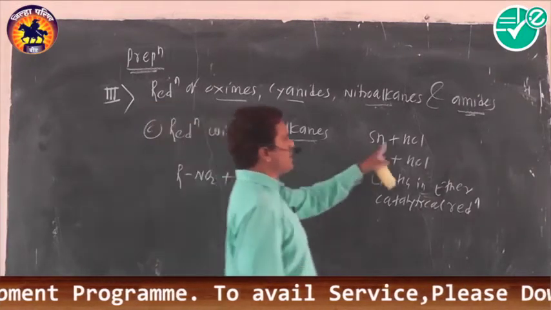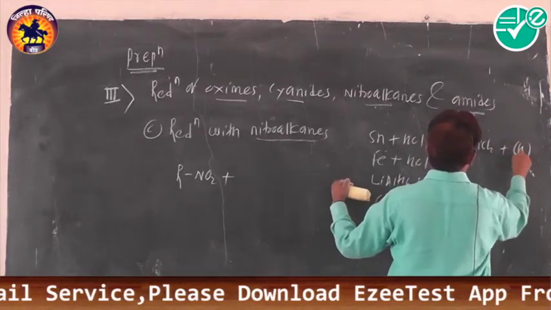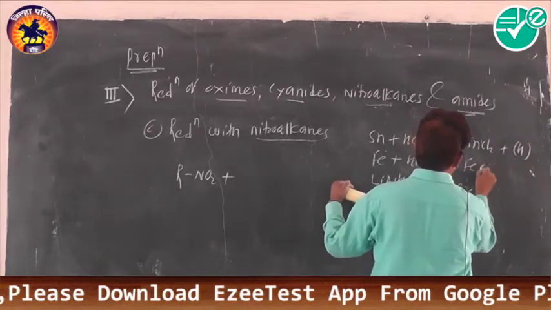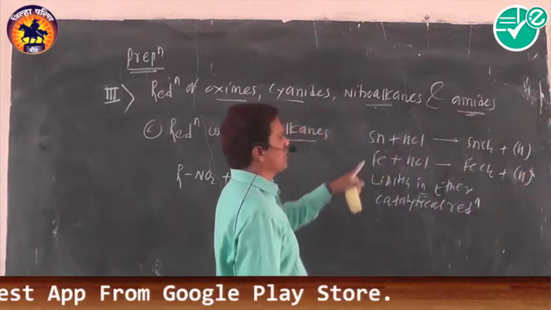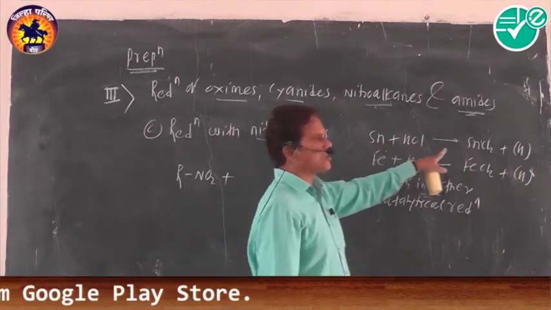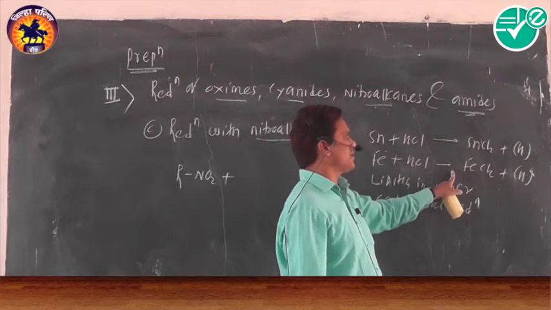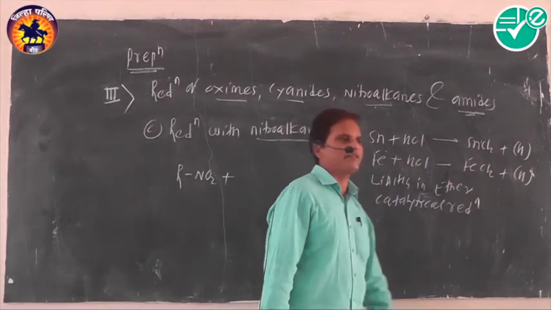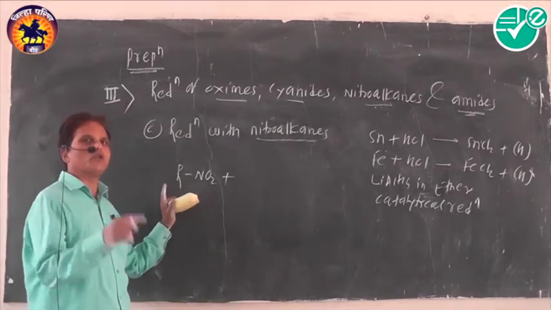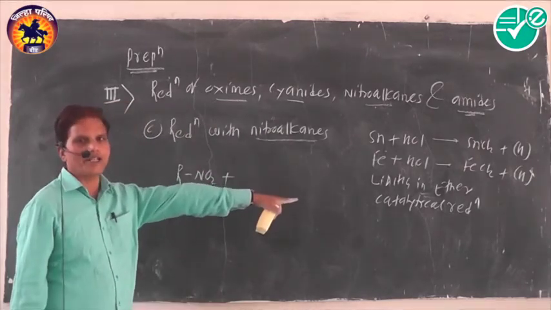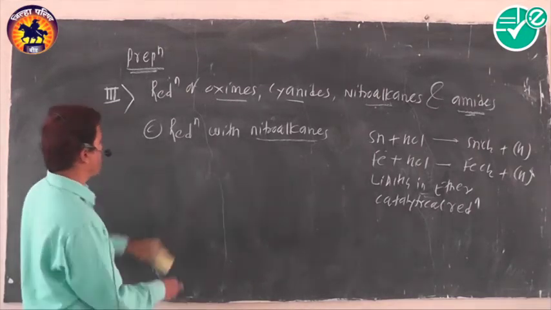When tin and HCl are used, it produces stannous chloride along with nascent hydrogen. When iron reacts with HCl, it produces ferrous chloride along with nascent hydrogen. That's why these nitroalkanes are converted into primary amine by using any one of the reagents. But the first two reagents are mostly used.